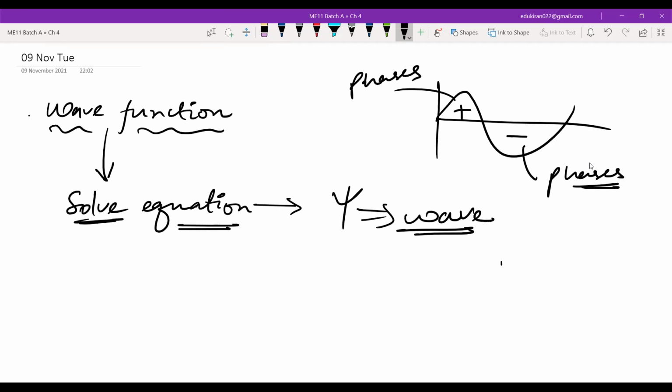So there are some miscellaneous topics in chemical bonding. Let us study those.